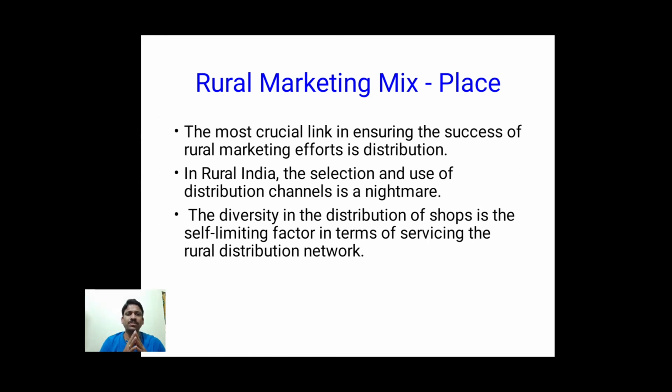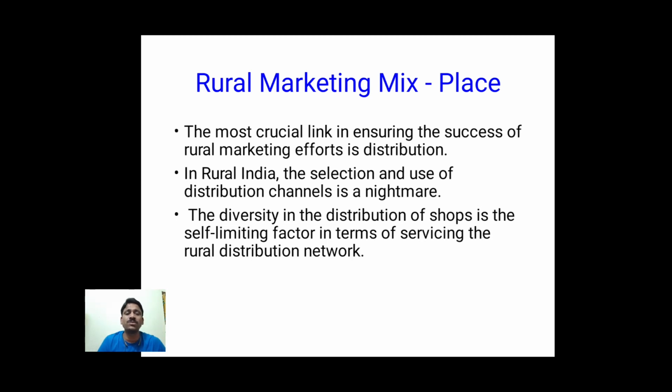In rural areas, the selection and use of distribution channels is a nightmare. It is not that easy. The diversity in the distribution of shops is the self-limiting factor in terms of servicing the rural distribution network, because the retailers are not available.